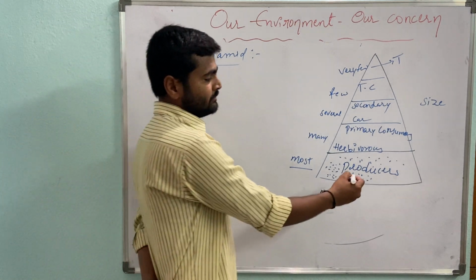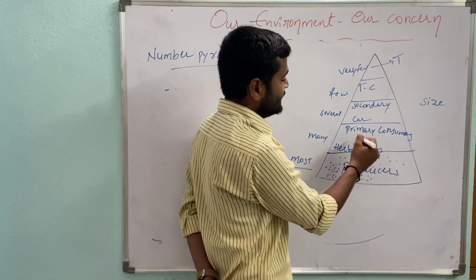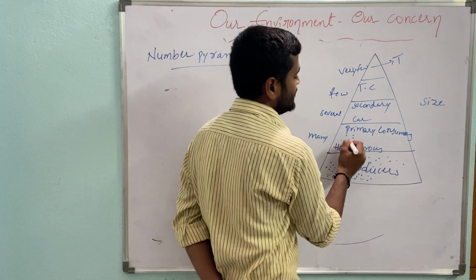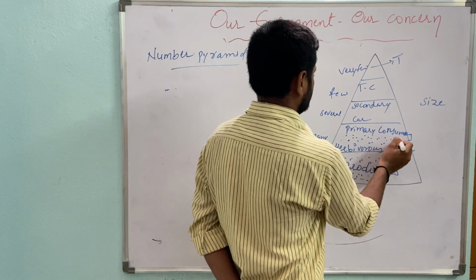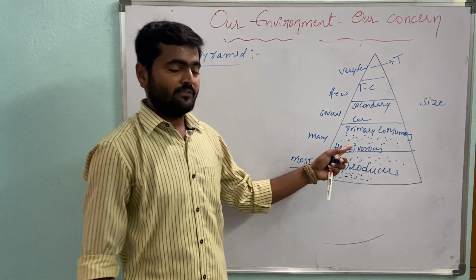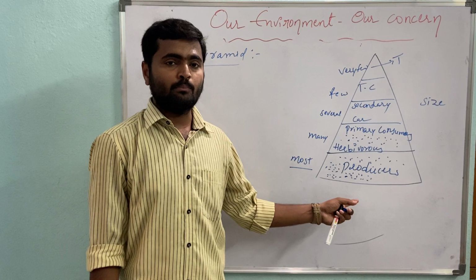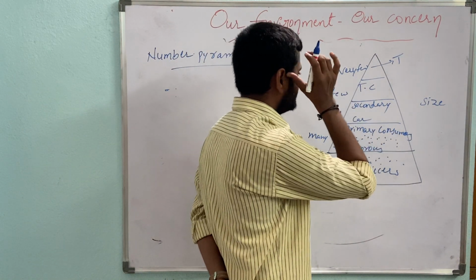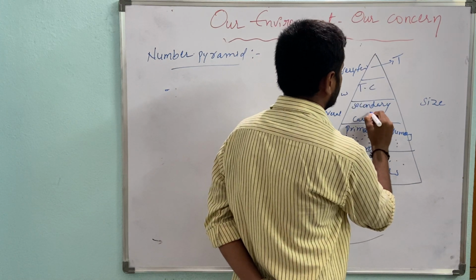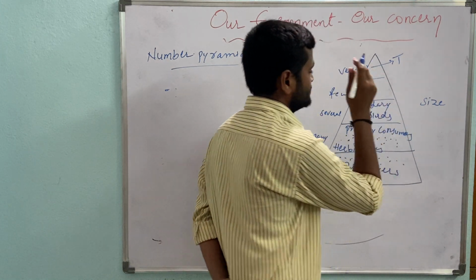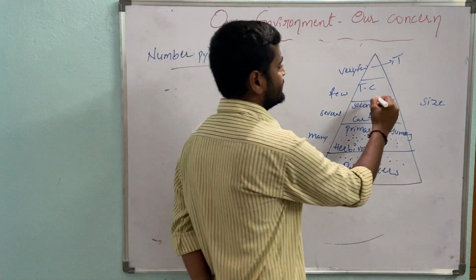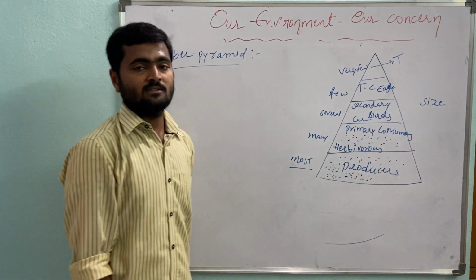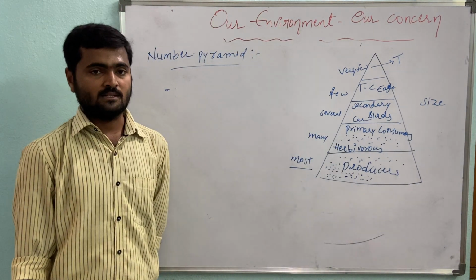In the second level, many. So many aphids are dependent on producers. The number of producers is many. These aphids are the food material for some insectivorous birds, and these birds are the food material for eagles, which are sometimes tertiary consumers or top level consumers.